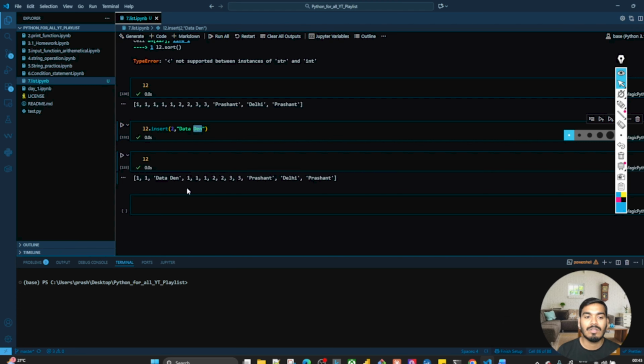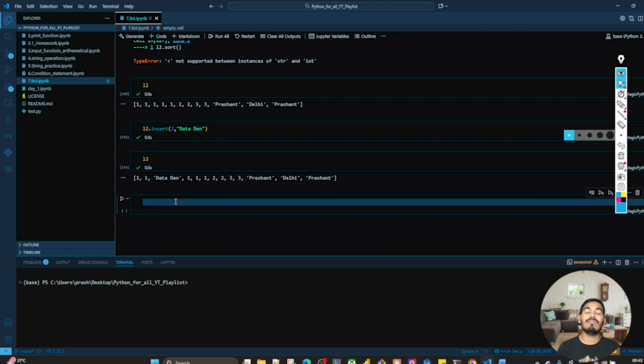Perfect. So we have understood, if we want to add some value at the end of the list, we use append. And if you have multiple elements, let's say you want to add a complete list to the other list, and it should not be nested, then you write extend, and that will add all the elements of the new list to the existing list at the end in the same sequence, right?